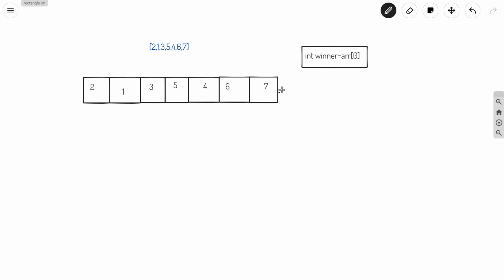And what we will do, we will iterate over this array from the second position to the last position.